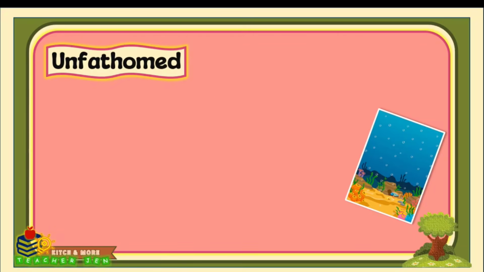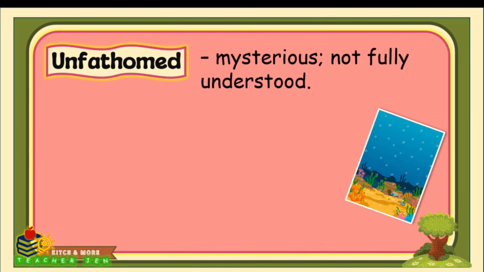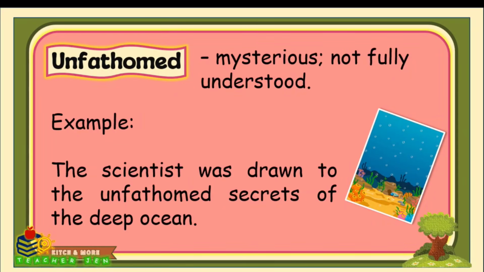Another word is unfathomed. It's mysterious, not fully understood. This word hints at something hidden, something we can't quite grasp or explain, just like the unspoken emotions in a poem. For example, the scientist was drawn to the unfathomed secret of the deep ocean.